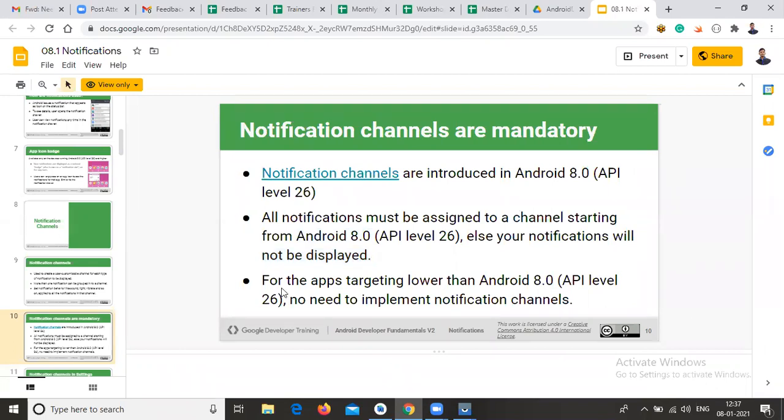For apps targeting lower than Android 8.0, there is no need to implement the notification channel. In case you are running this application on a version below 8.0, you need not implement the notification channel. Those running these applications on 8.0 or above versions, only those systems need the notification channel. So this is the difference between the below versions and the above versions. Apart from the notification channel, the rest of the coding part is common.